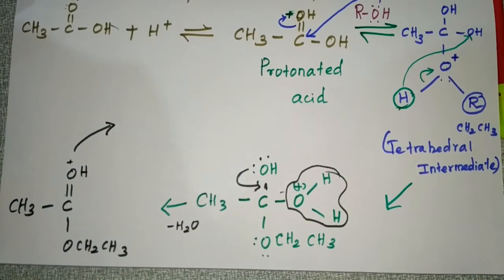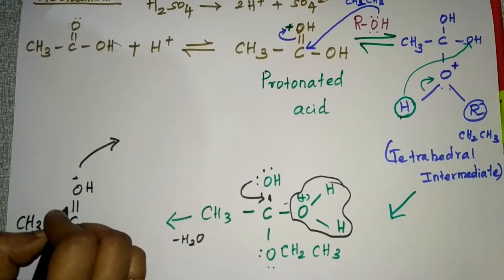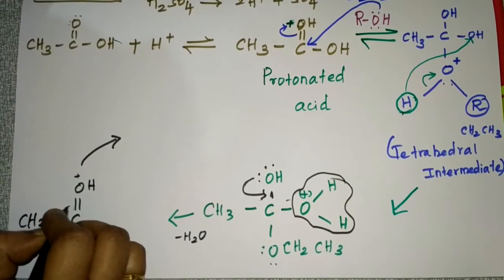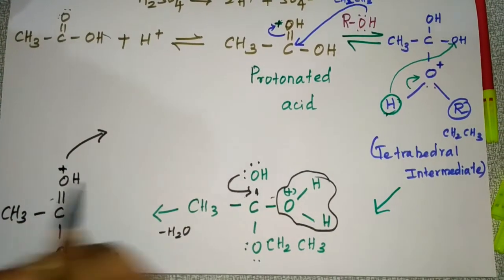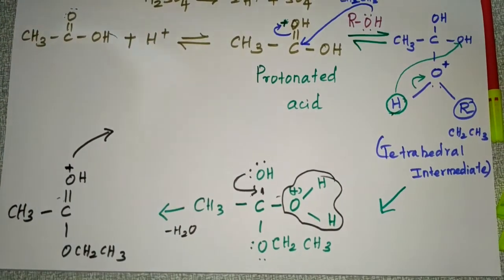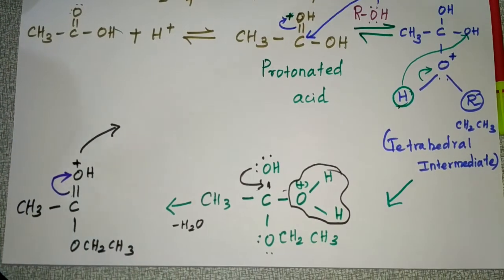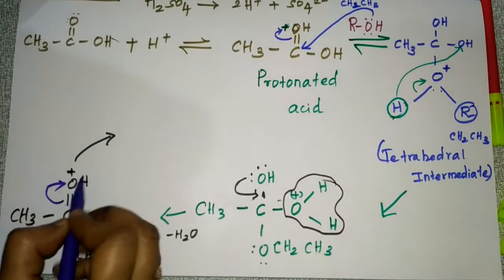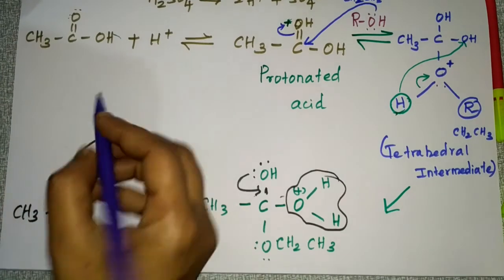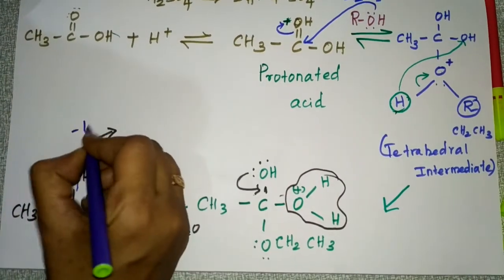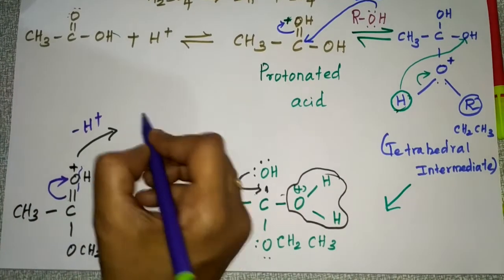So again, since it is positive charge, it will take the electrons towards itself, and then there will be a cleavage of the bond between this oxygen and hydrogen, and this hydrogen will get removed as H plus.